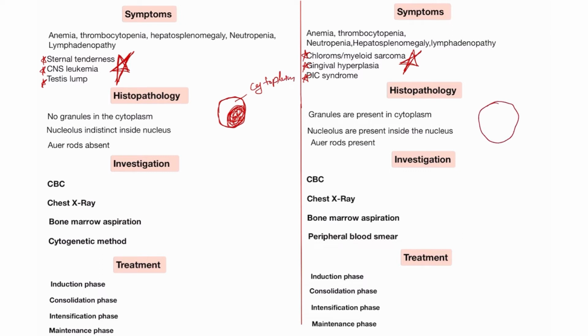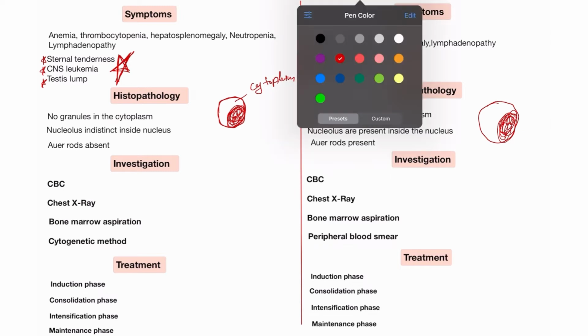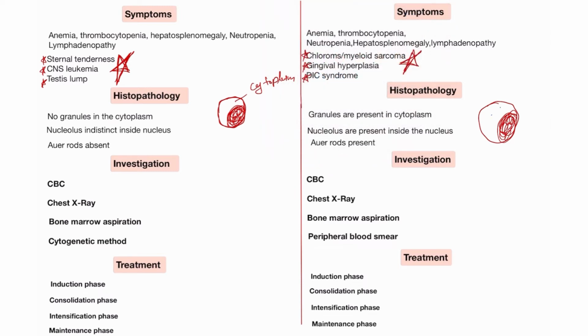I will draw it the same size, there is no big size difference on the slide. You will see the nucleus is also present, but in the cytoplasm you will see granules in acute myeloid leukemia, meaning granules are present in the cytoplasm of the acute myeloid leukemia patient. This is the cytoplasm, and granules are absent here in the patient with acute lymphoblastic leukemia.